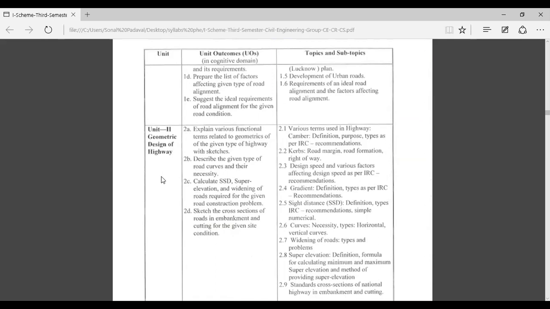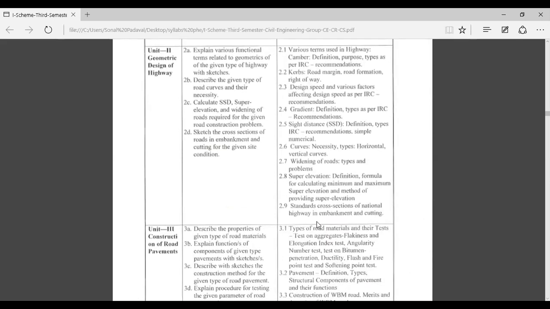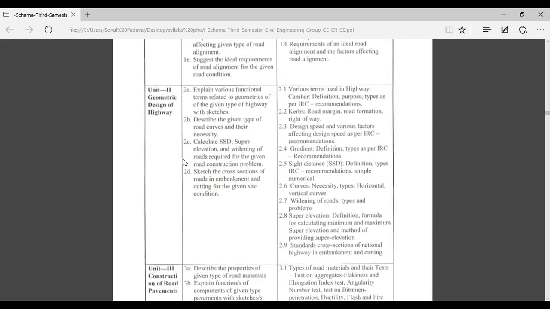This unit is for 16 marks and contains the syllabus: various terms used in highways, design speed and various factors affecting design speed, gradients, sight distance, curves, widening of roads, super elevation, standard cross section of national highways in embankment and cutting. Basically, unit number 2 deals with all the geometric design parameters of highways.